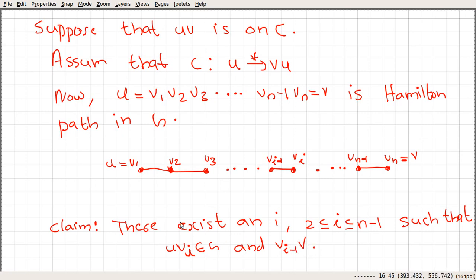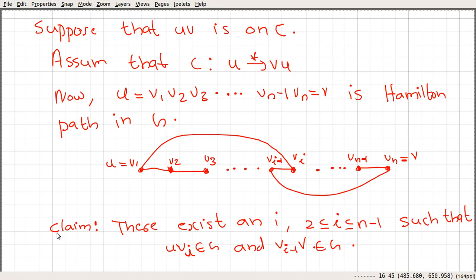So here I am claiming that if you consider this path and this graph G, there exists an i such that i is between 2 and n minus 1, both inclusive, such that this edge is an element of G and this edge is also an element of the graph G. This edge is between u and vi, and this edge is between v and v(i-1).